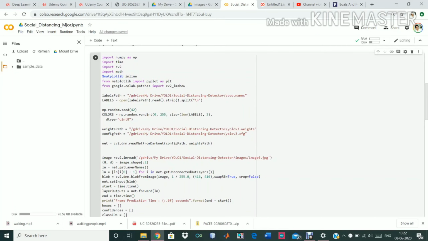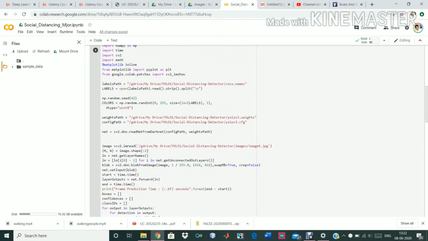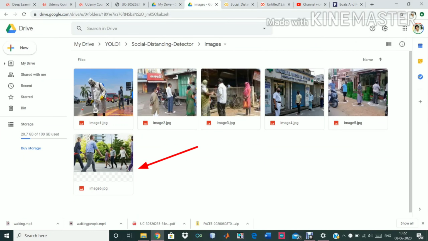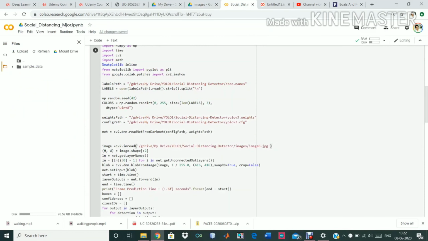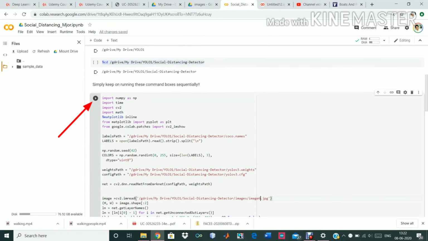The main thing is we will be running this code for one image right now, and the path of this image we will give here. You can see we have image 6 here, and image 6 is this, in which we can clearly see the people are together, so there is no social distancing here. So we will run this code.